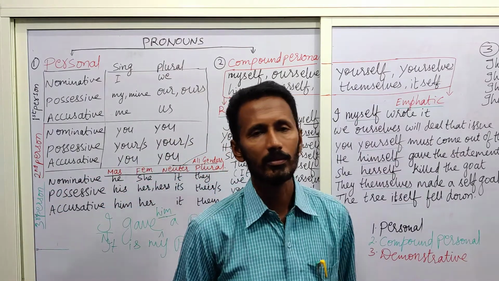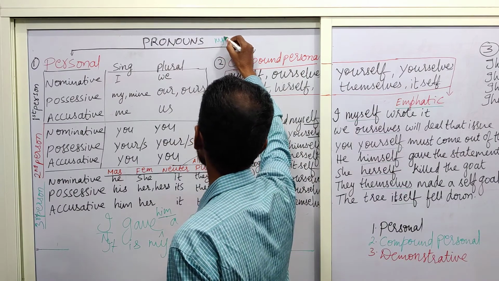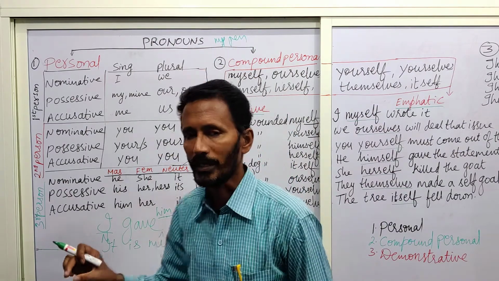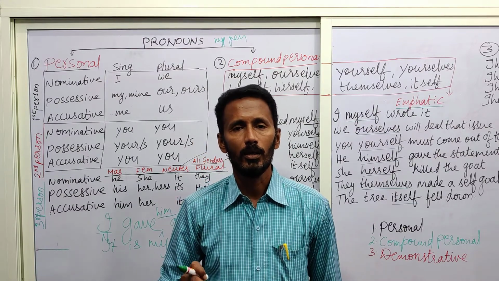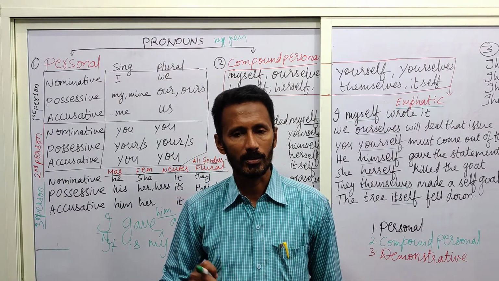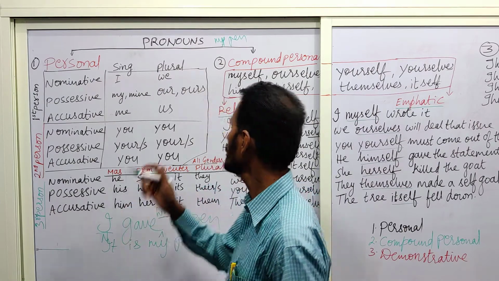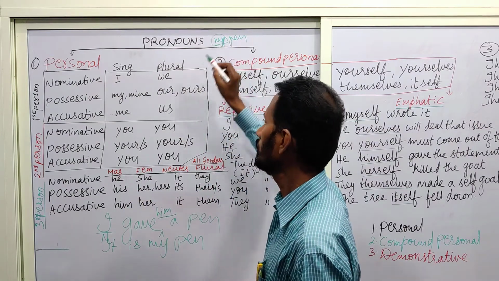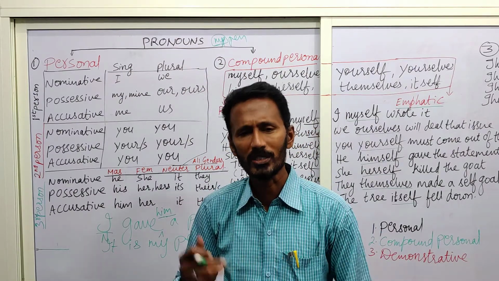Whose pen is that? If I say it is my pen, whose pen? When we use the word whose, we get the answer, my pen. That my is called a possessive pronoun, or the word which is said to be in the possessive case.